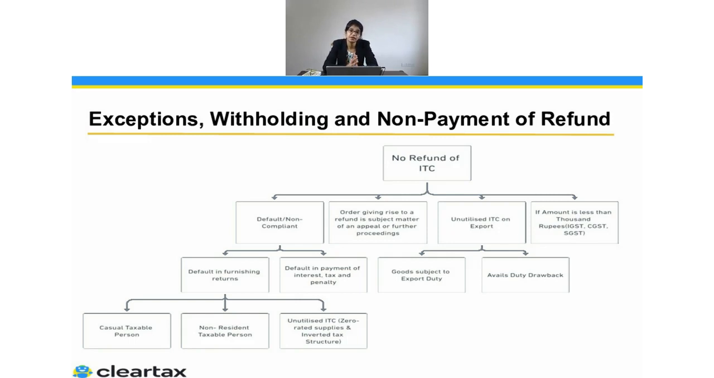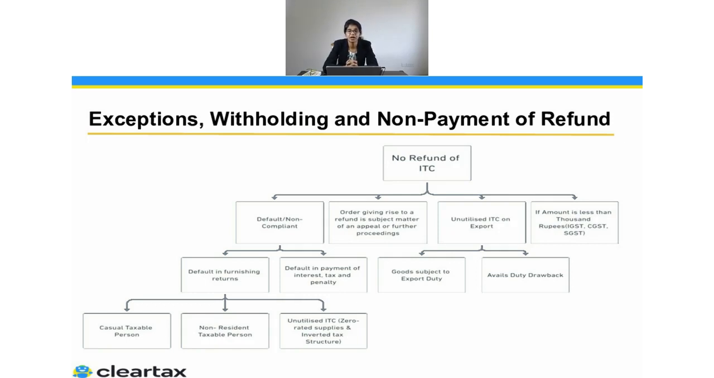Then the second case could be, let's say I have zero rated supplies and I have some unutilized ITC. Whenever I'm saying unutilized ITC, obviously this will be in case I'm doing the zero rated supply against the LUT, when I'm supplying to an SEZ or doing an export against the LUT, which means I have unutilized ITC. Or if there is an inverted duty structure, that is also unutilized ITC. So in this case, if I am defaulting in the payment of interest, tax and penalty, then I cannot claim, so I will not get the refund.